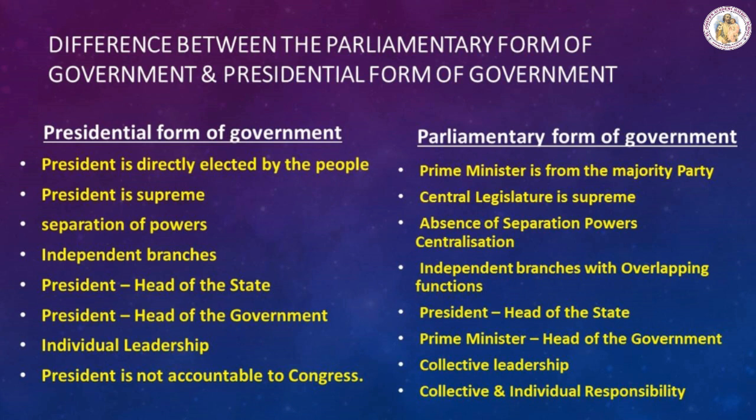Independent branches under presidential form of government, independent branches with overlapping functions under parliamentary form of government. President is the head of the state for both presidential and parliamentary form of government. And under presidential form of government, president is the head of the government. Under parliamentary form of government, prime minister is the head of the government. Under presidential form of government, individual leadership, but under parliamentary form of government, collective leadership. Presidential form of government, president is not accountable to Congress, but under parliamentary form of government, collective and individual responsibility.